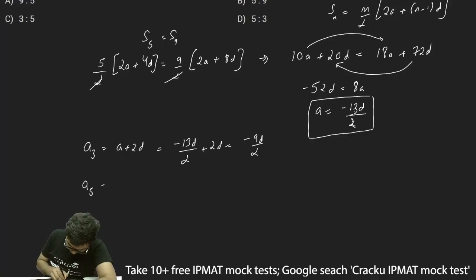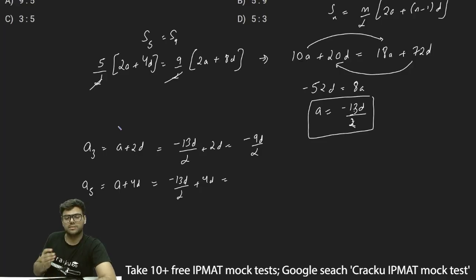Then A5. A5 will be equal to A plus 4D. What is A? A is minus 13D by 2 plus 4D. Now 2 fours are 8 and 8 minus 13 is minus 5. This is minus 5D by 2.